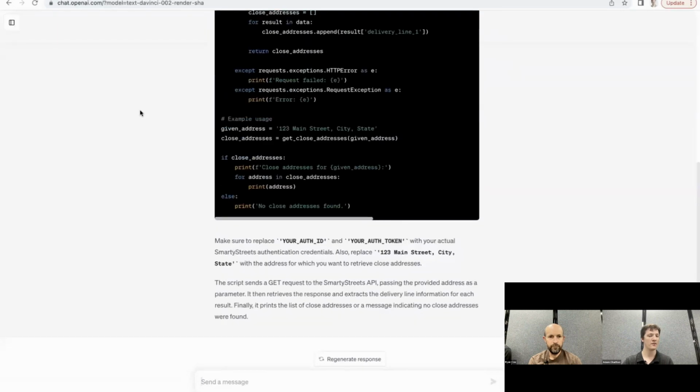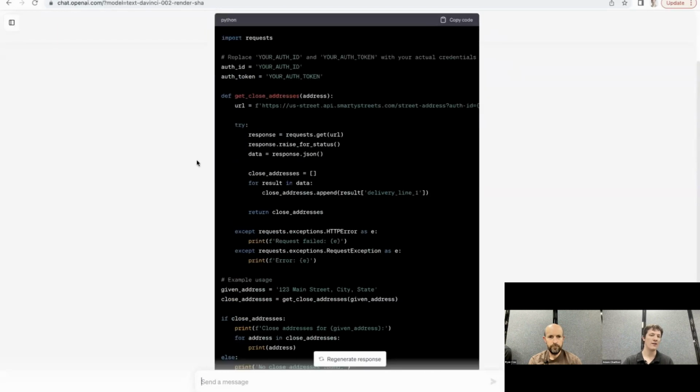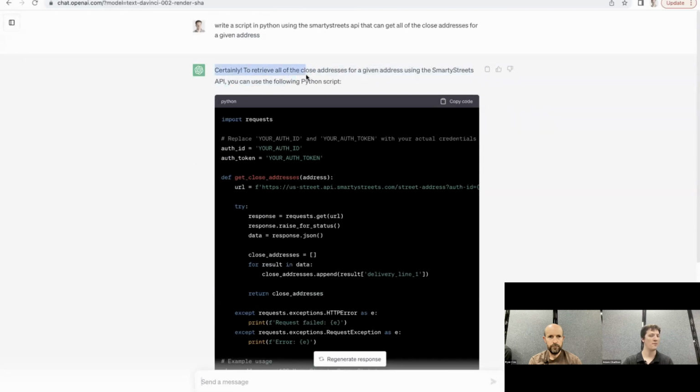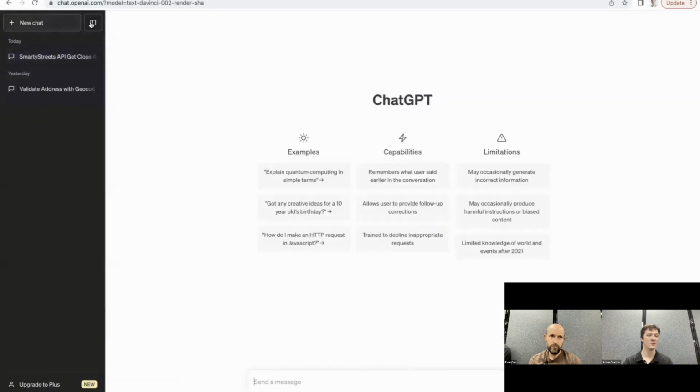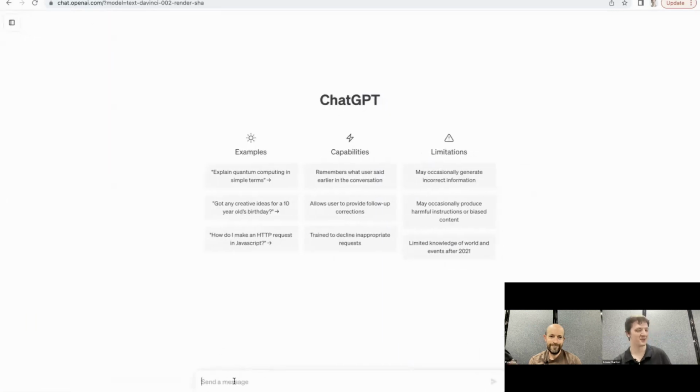This is a little bit of an optimization, but I found that if you start going down the wrong path a little bit with too broad of a prompt, ChatGPT is very capable of using its previous responses in context. And I found that it is sometimes easier just to start a brand new chat. So that is what I'm going to do here. I'm going to say, using the Smarty Streets API, write a function in Python that takes an address and returns a geocode.